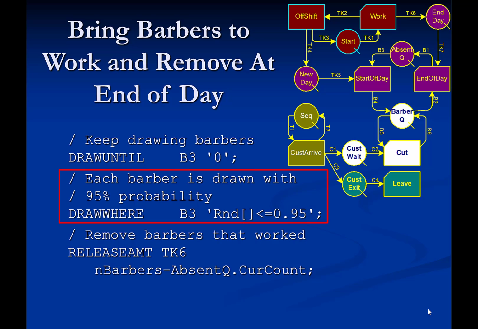For each cursored barber, link B3 evaluates the logical expression for the DrawWhere statement, and if the result is true, it draws the cursored barber to the starting new instance of start of day. Otherwise, it cursors the next barber and the process is repeated. A barber is drawn only if the random number returned by the function RND is less than 95%. Thus, on any given day, each barber has a 5% chance of staying in the absent queue and not showing up for work.